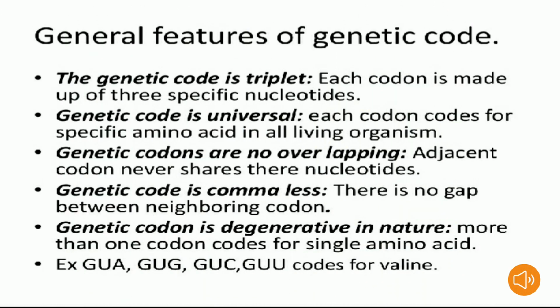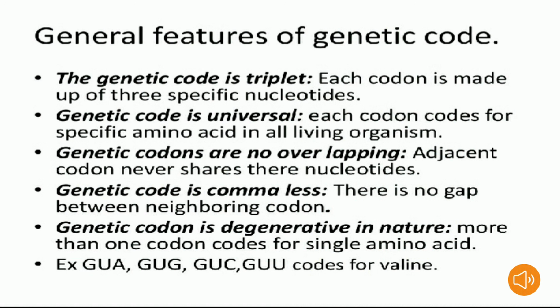General features of genetic code, or the salient features of genetic code, are as follows. Let's see the salient features. The codon is triplet. Out of 64 codons, 61 codons code for amino acids and 3 codons do not code for any amino acid. Hence they function as stop codons. Examples: UAA, UAG, UGA. These are the examples of stop codons.